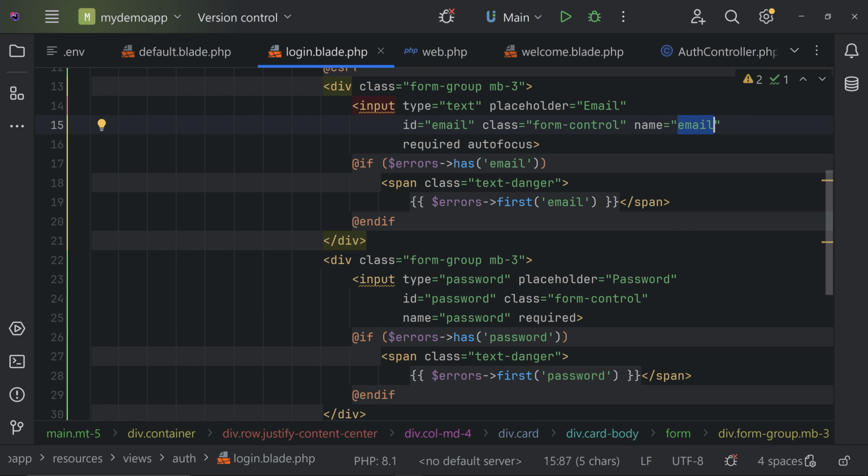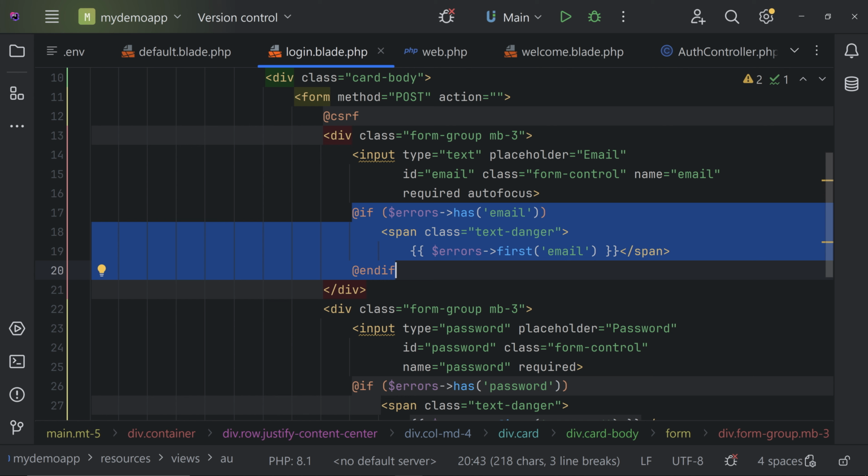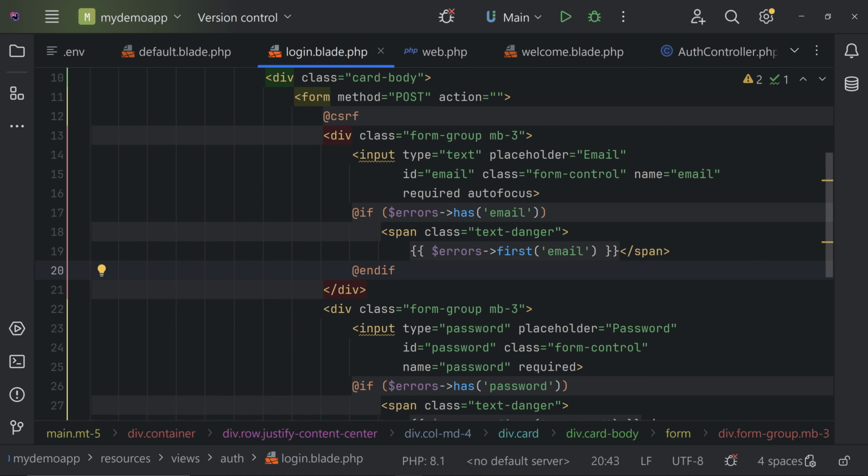Then we are adding required, so it will show an error if it is empty. Then you can see the type. You can either set it to text or email, so let's set it to text for now. And here we are showing the error messages. If there is a mistake or error, maybe when we are going to validate the input, then you can show the errors like this. We are checking if error has email, so we're going to pass the error with the key name email. If there is an error, then we are going to display the error here.